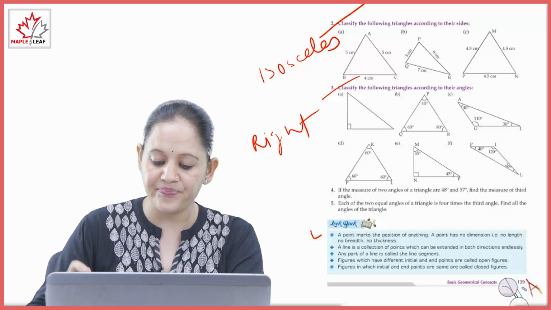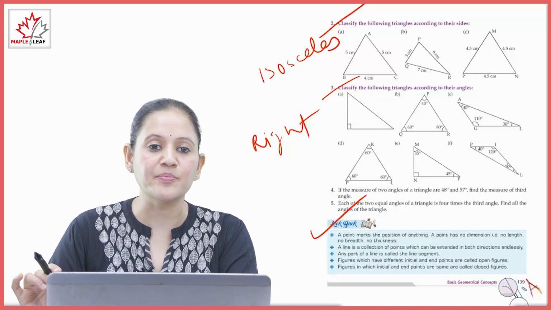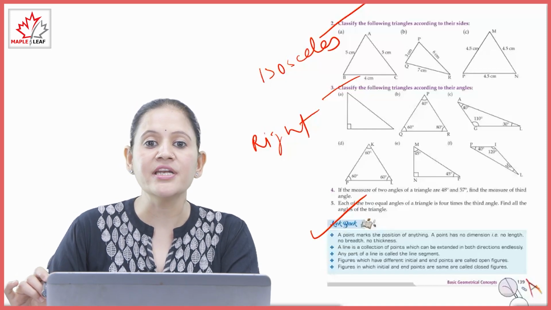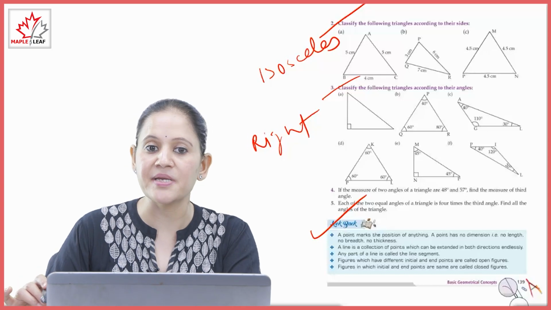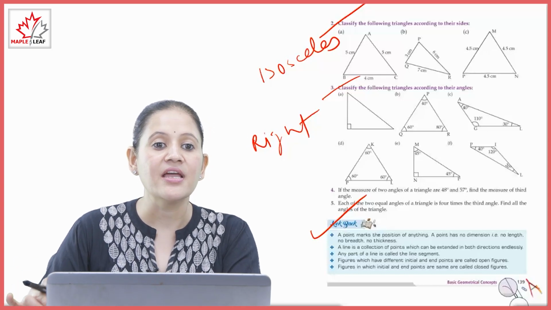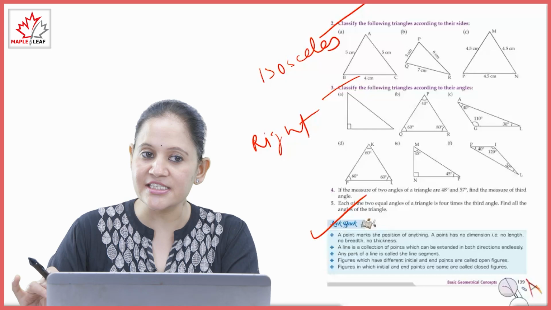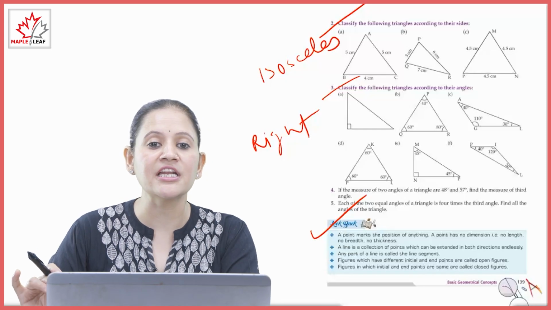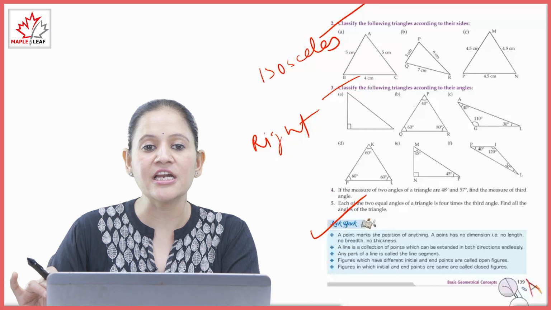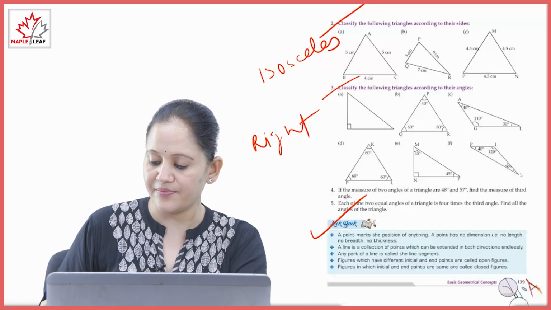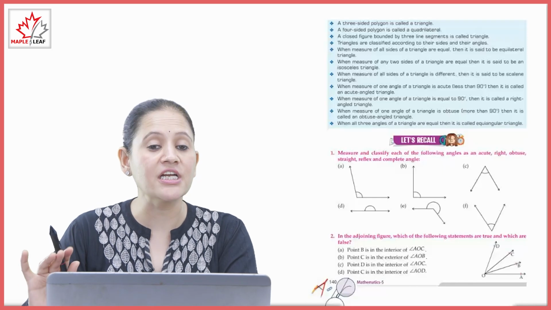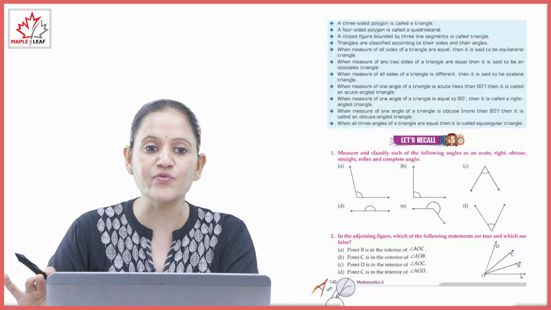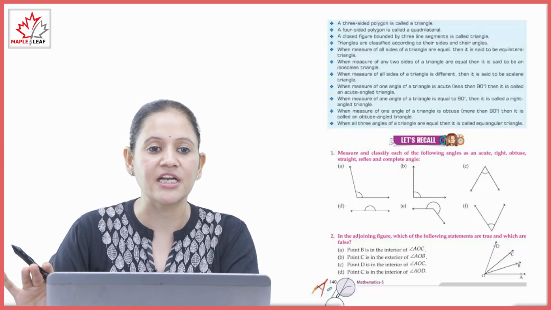Next is Look Back. A point marks the position of anything, like A. A point has no dimension, no length, no breadth, no thickness. A line is the collection of points which can be extended in both directions endlessly. Any part of the line is called a line segment. A figure which has different initial and end points is called an open figure. A figure whose initial and end points are the same is called a closed figure. The three-sided polygon is called a triangle. The four-sided polygon is called a quadrilateral. The closed figure bounded by three line segments is called a triangle.